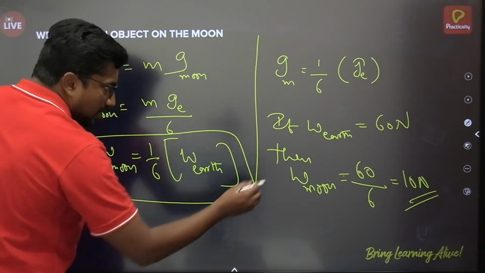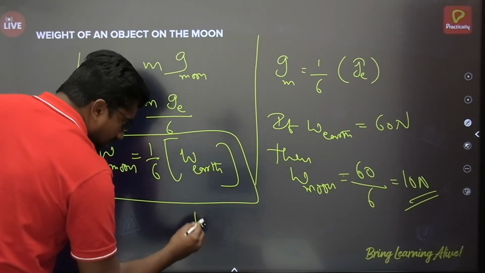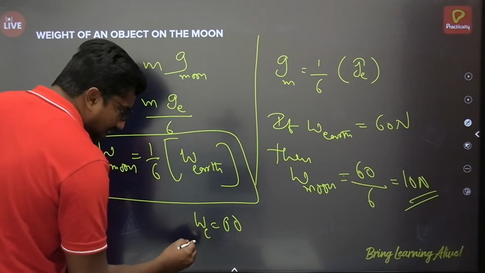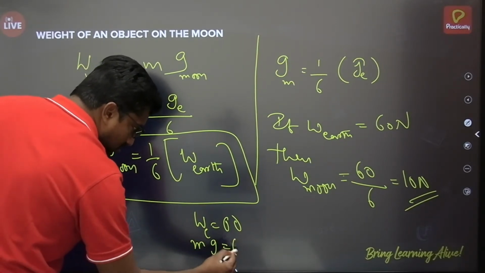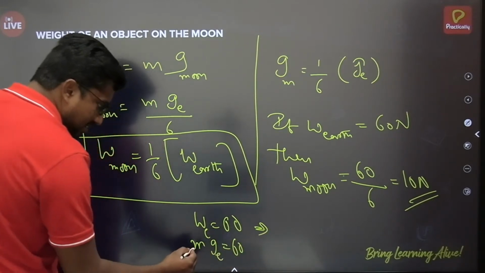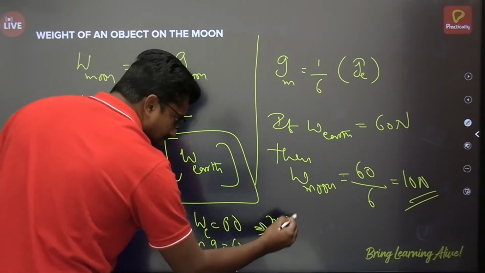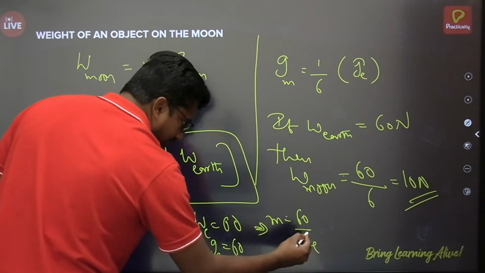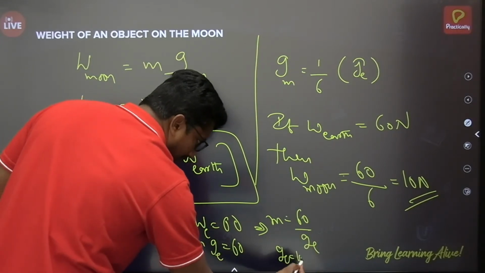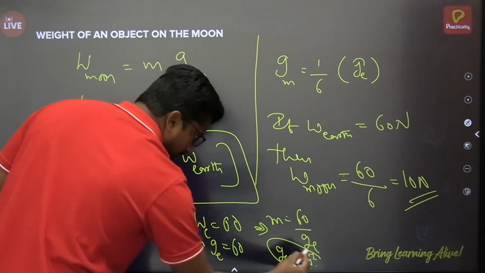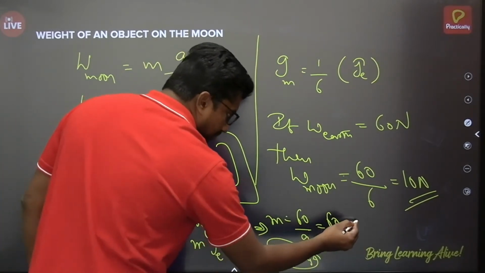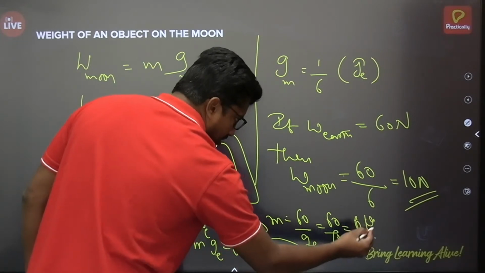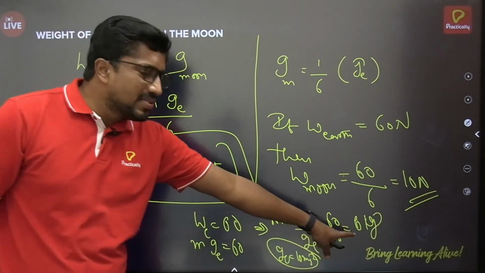Suppose the weight of the object on earth is 60, right? Then you can write m into g is equal to 60. That means to find m, m is equal to 60 by g. The acceleration due to gravity is approximately 10 meter per second square. Then 60 by 10, how much will you get? 6 kg. So see here, the mass of the object is 6 kg.